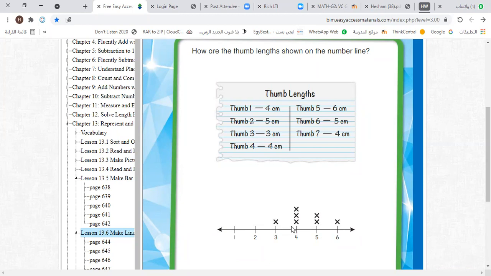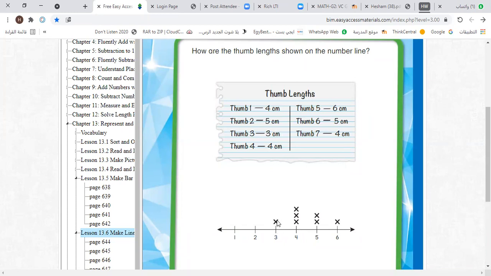Now, thumb 1, 4 centimeters. So let's put a plot above 4 here. Thumb 2, 5 centimeters. So let's put a plot above 5, like this. Thumb 3, 3 centimeters.